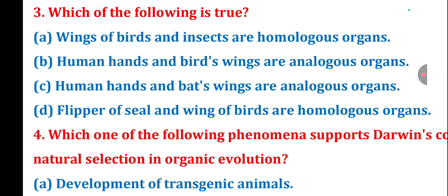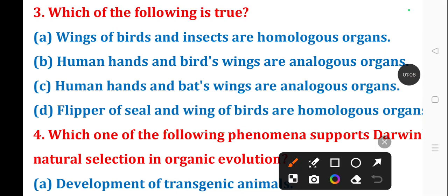Third question, which of the following is true? The correct answer is option D, flipper of seal and wings of birds are homologous organ.